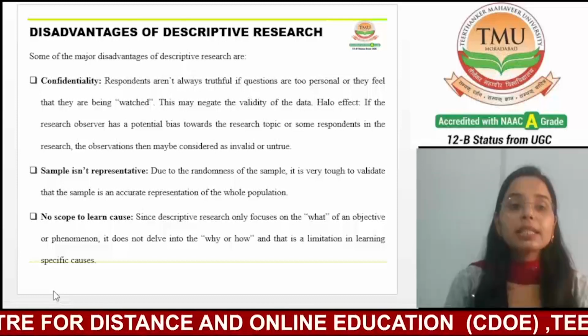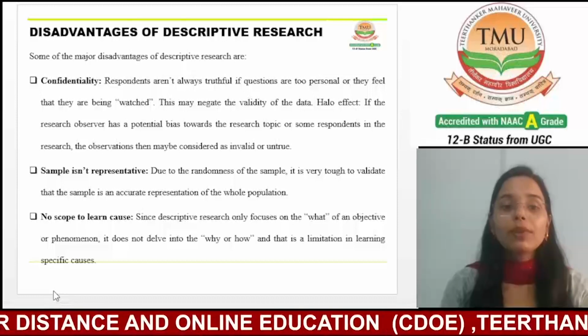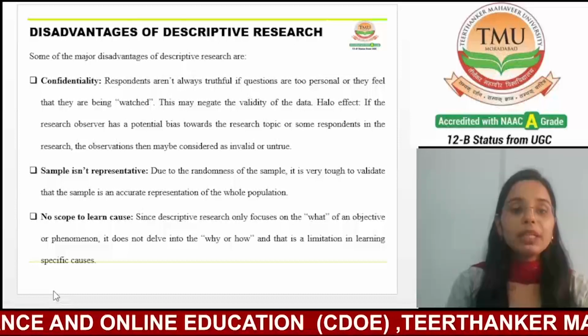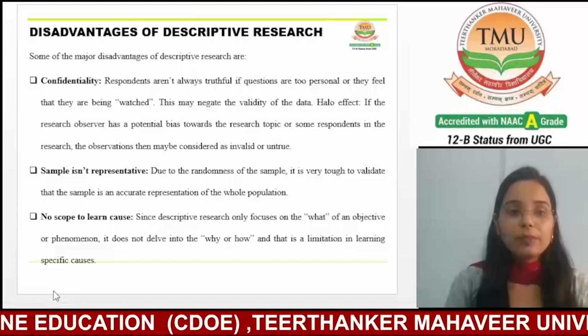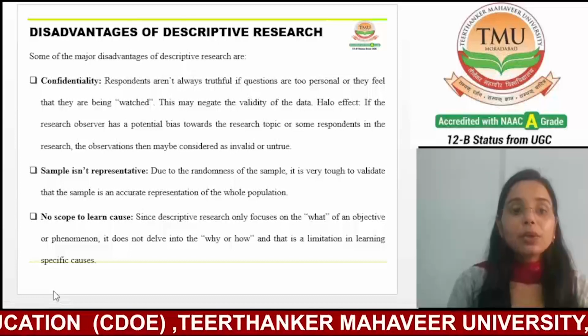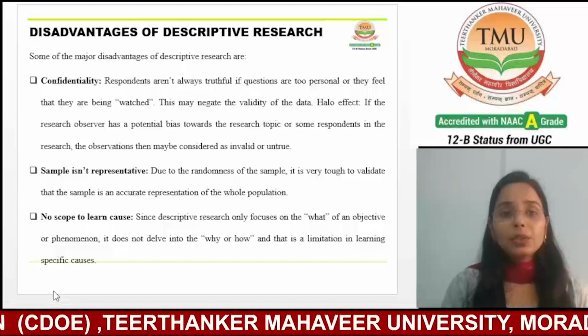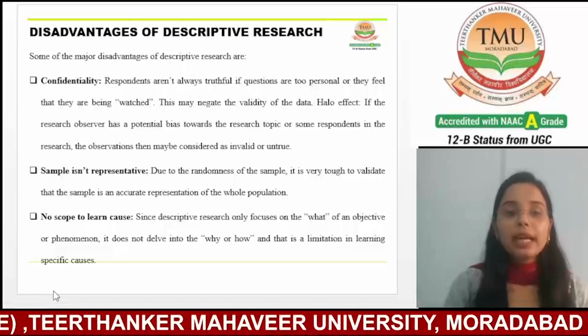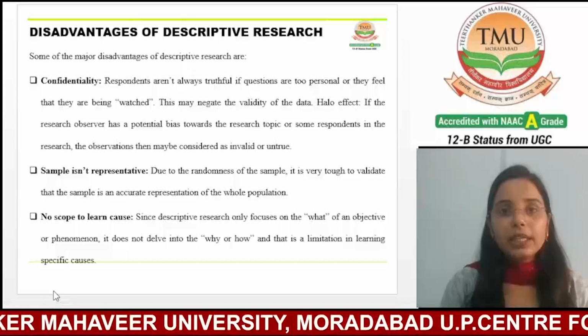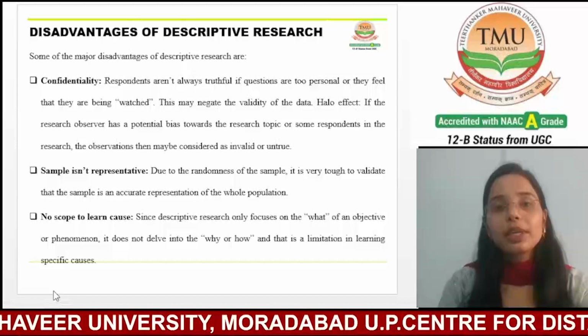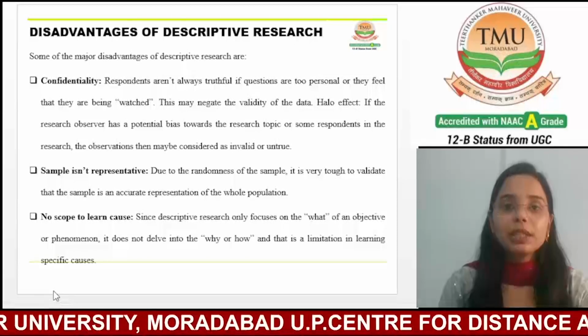That means descriptive research may involve collecting sensitive information which can be challenging to keep confidential. Participants may hesitate to share personal details, and researchers must ensure confidentiality if they are going to conduct descriptive research.